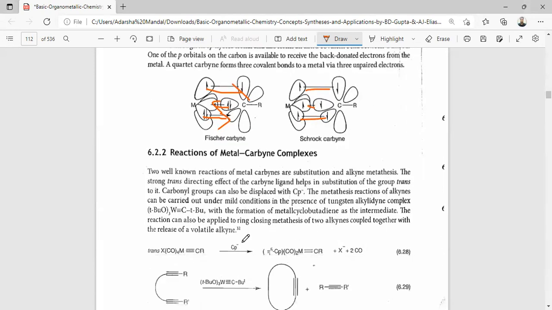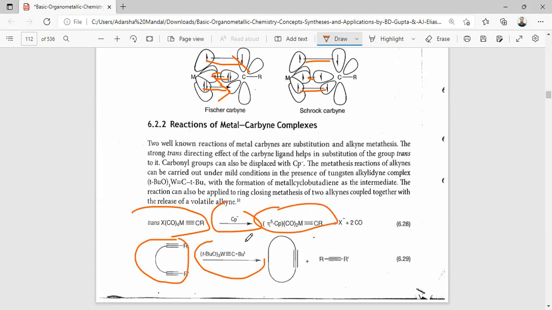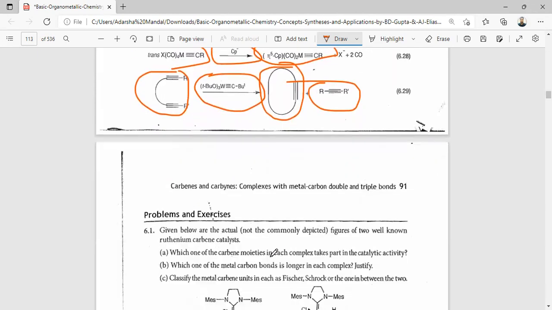The reaction can also be applied to ring-closing metathesis to couple alkynes together with aryl alkynes. So here the alkylidyne reacts with Cp minus to form this complex, and here this alkyne reacts with this alkylidyne complex to form this ring-closing product and this alkyne complex.